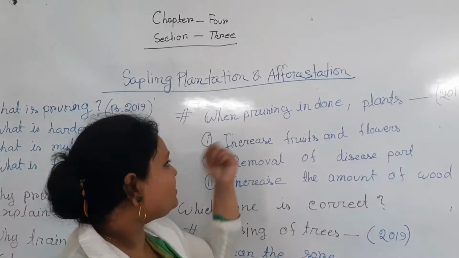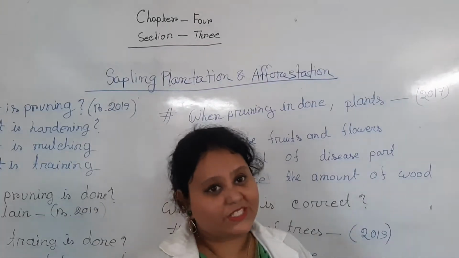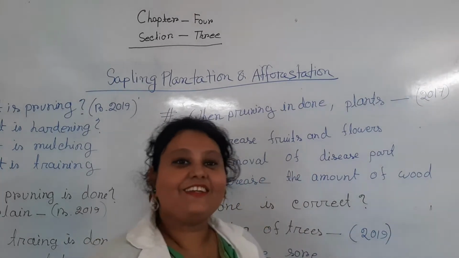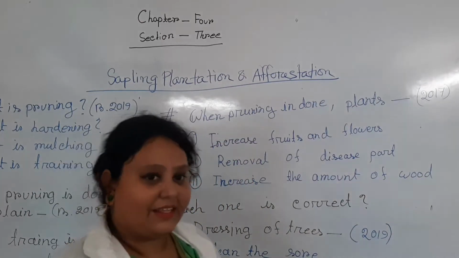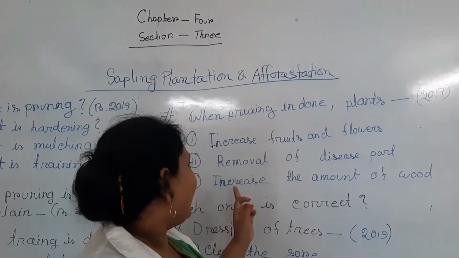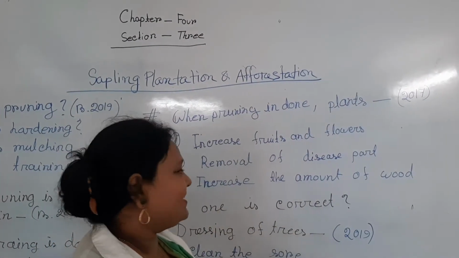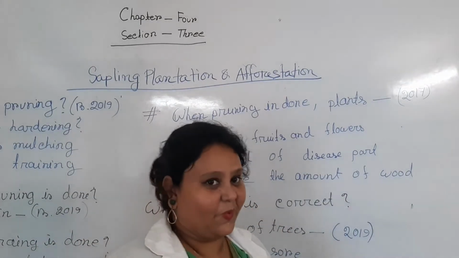See a question: when pruning is done, plants increase fruits and flowers. Removal of diseased part. Increase the amount of wood. The answer is 1, 2 and 3. That is, increase fruits and flowers, removal of diseased part and increase the amount of wood.